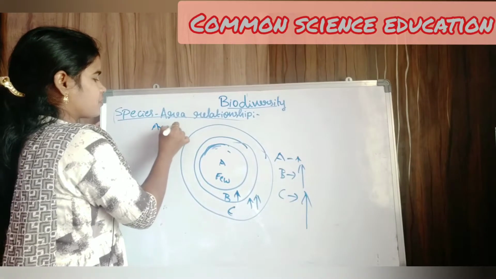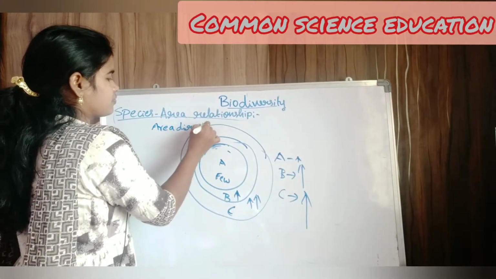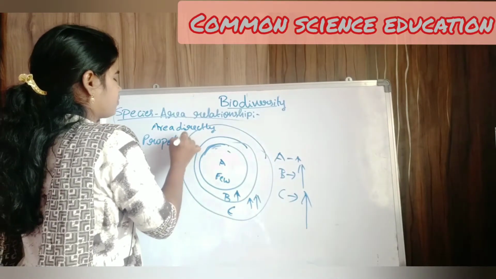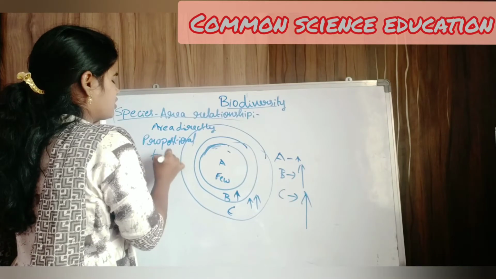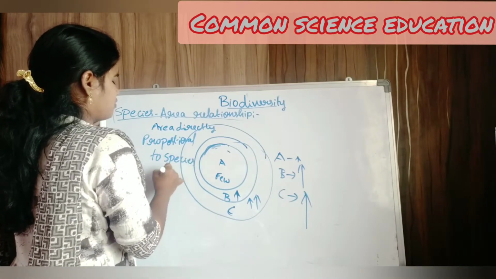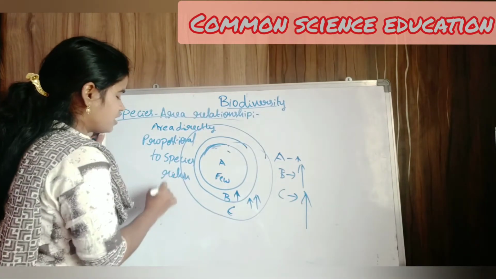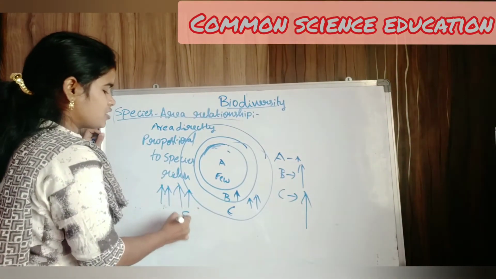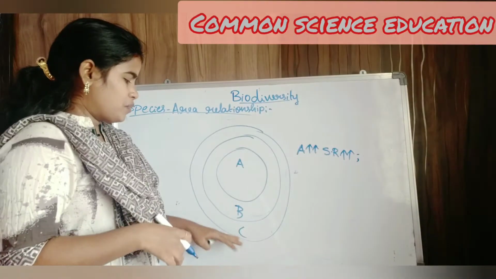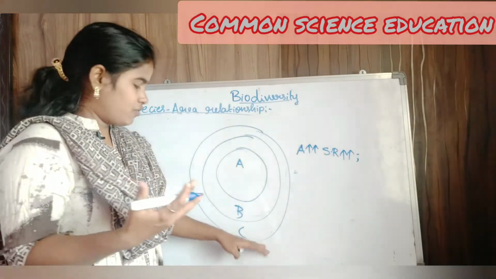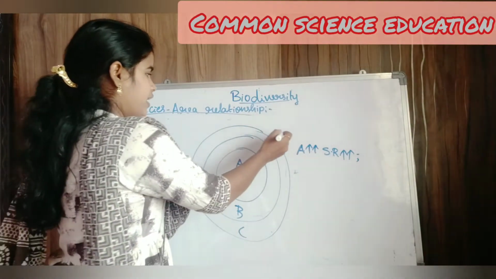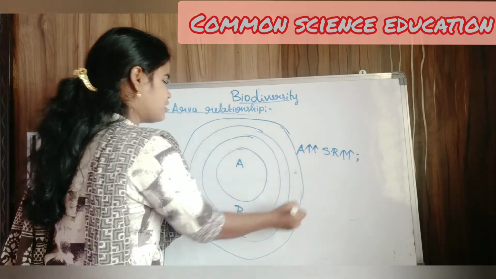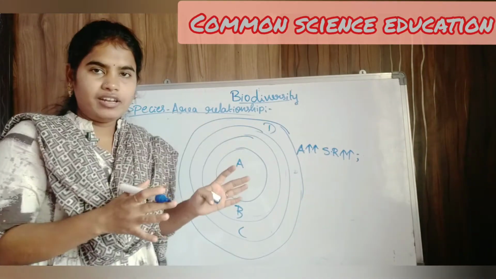Area is directly proportional to species richness. That means if area increases, obviously the species also increases. So up to C, we observed a drastic increase of species richness, and again we extended our research area up to D level.